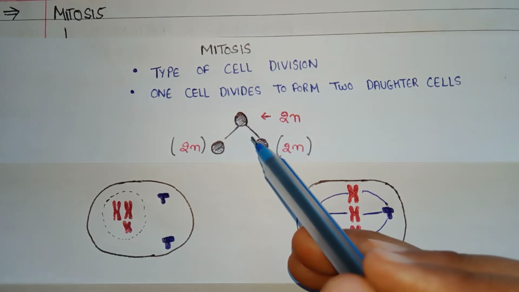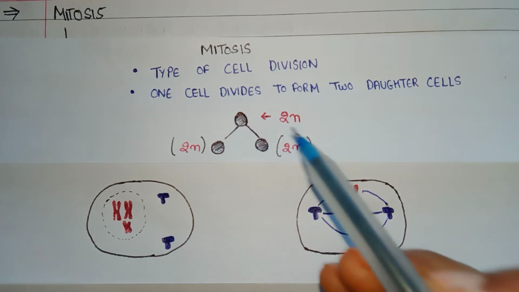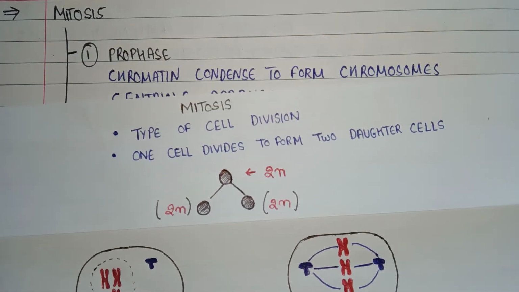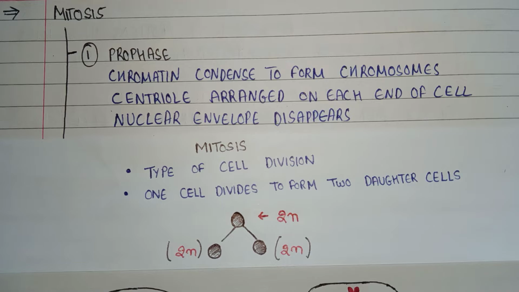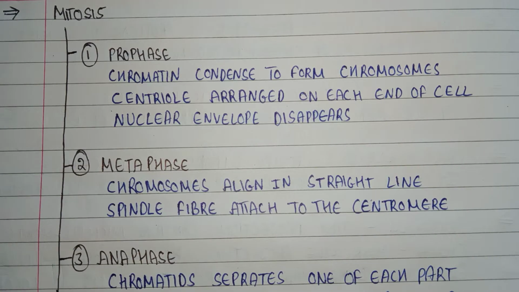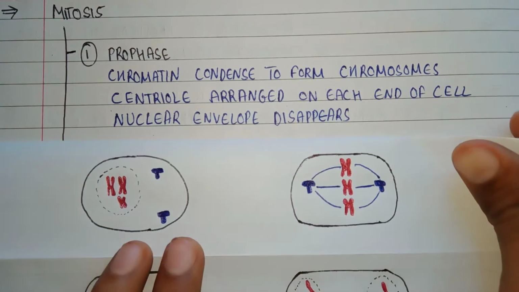Now we are going to see the process of mitosis. Mitosis occurs in 4 stages. The stages of mitosis are known as prophase, metaphase, anaphase and telophase. The first phase of mitosis is prophase. So first we will learn about prophase.